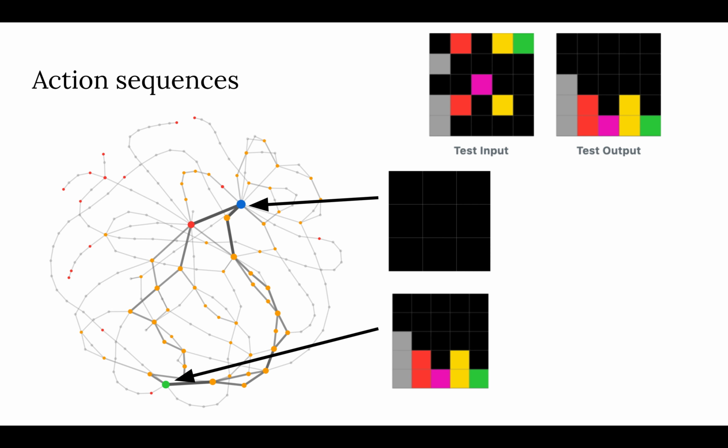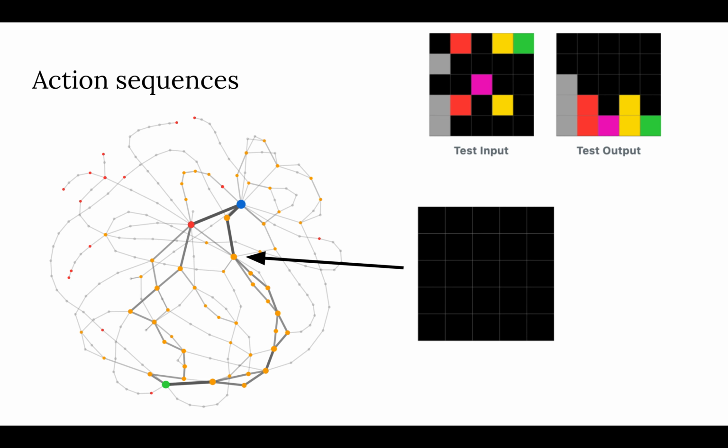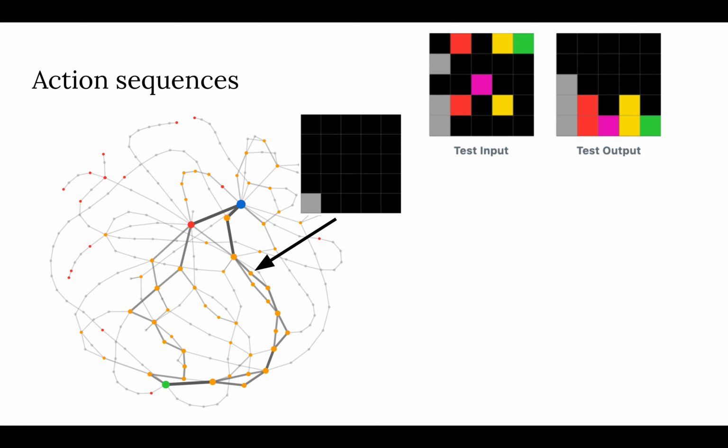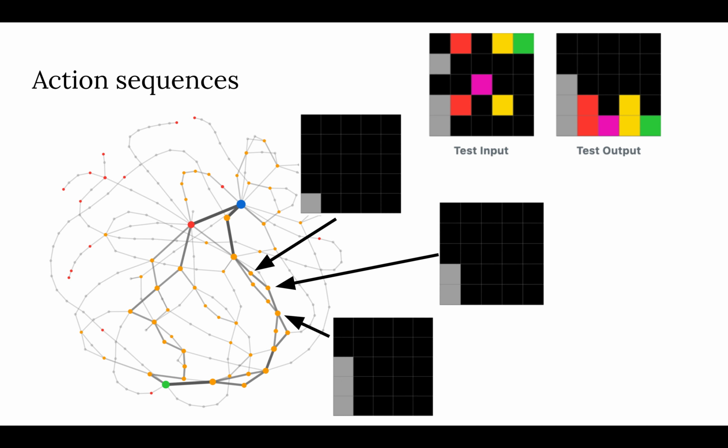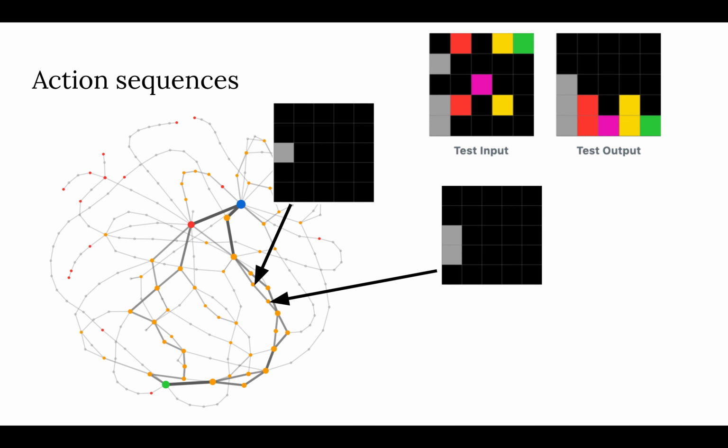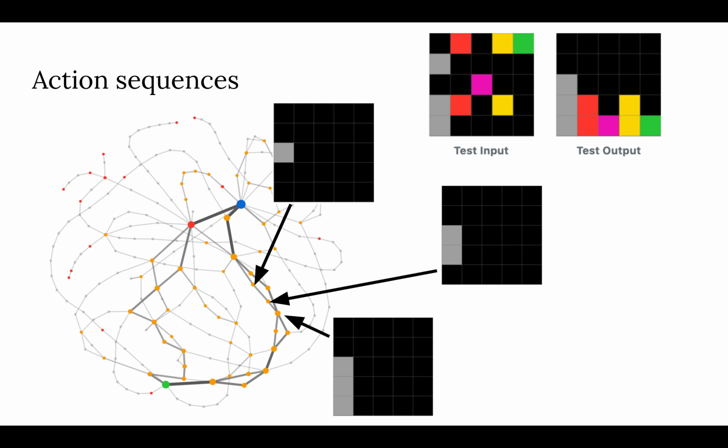For example, we can see that the starting state is always a 3x3 black grid, and that the ending state for most participants was the correct test output for this task. Given this, we can see some interesting patterns. One of the first things most people do is correctly resize the grid, but then they take one of two paths. They either build up the leftmost column from the bottom up, like so, or they build it from the top down. We can see these diverging paths that end up converging on the same states that most participants have to pass through to get to the right answer. We call these bottleneck states.